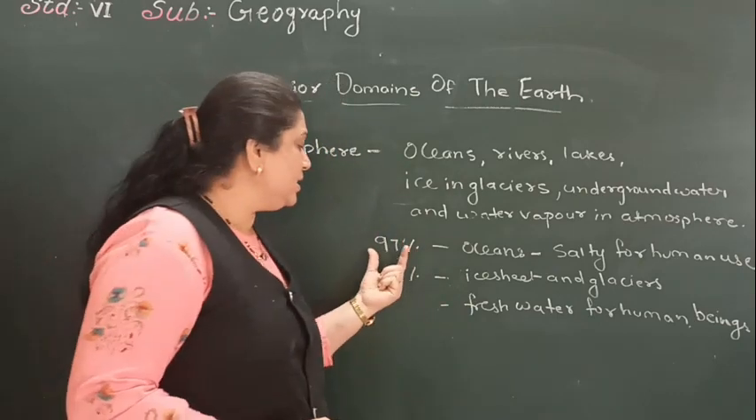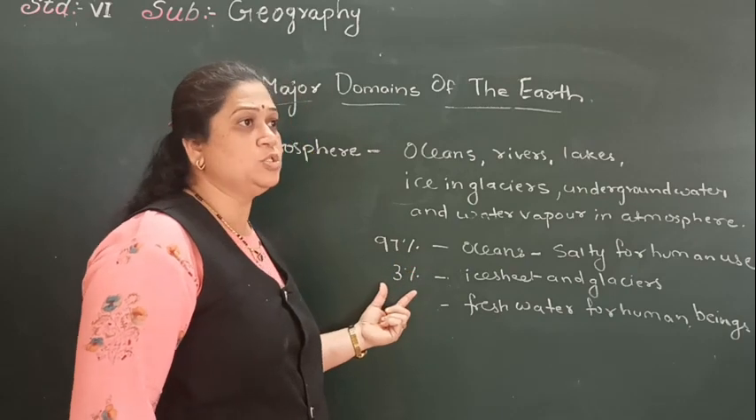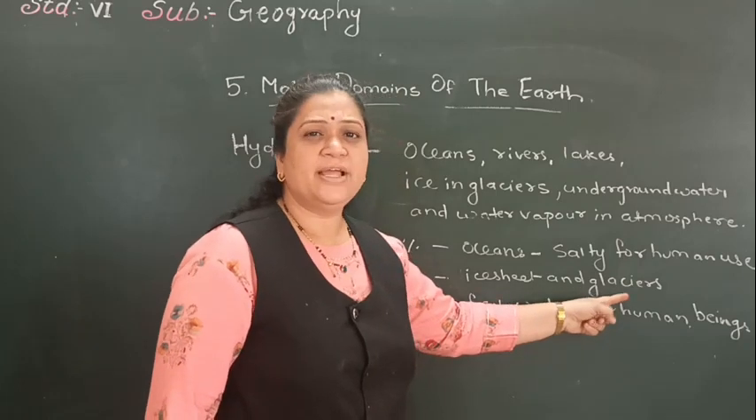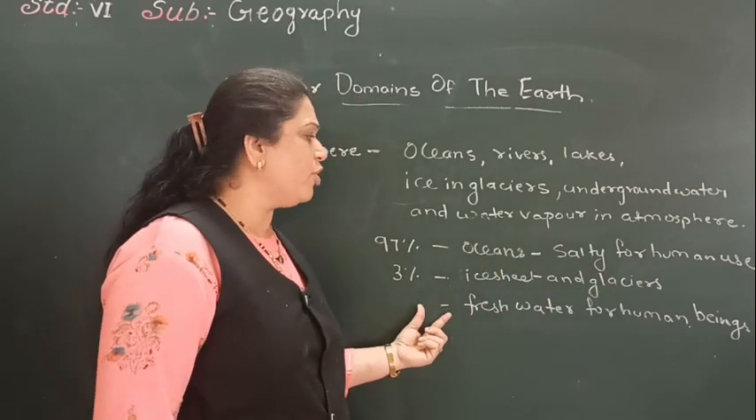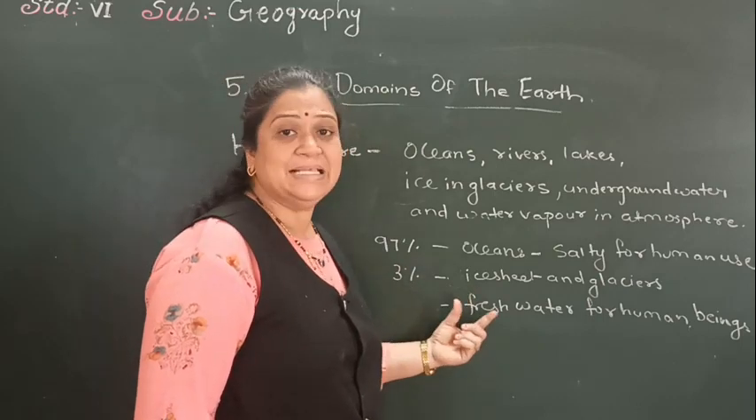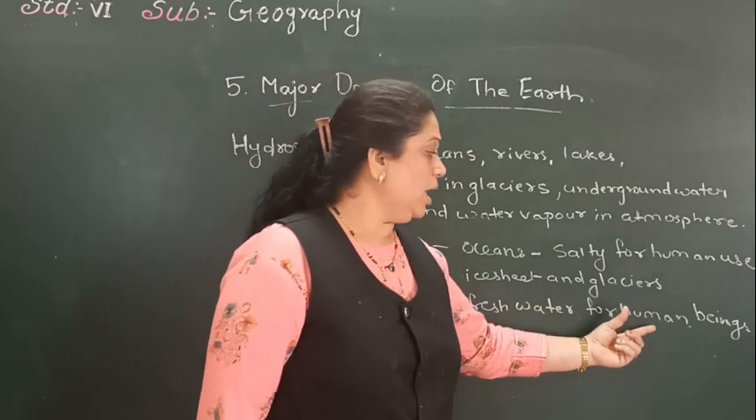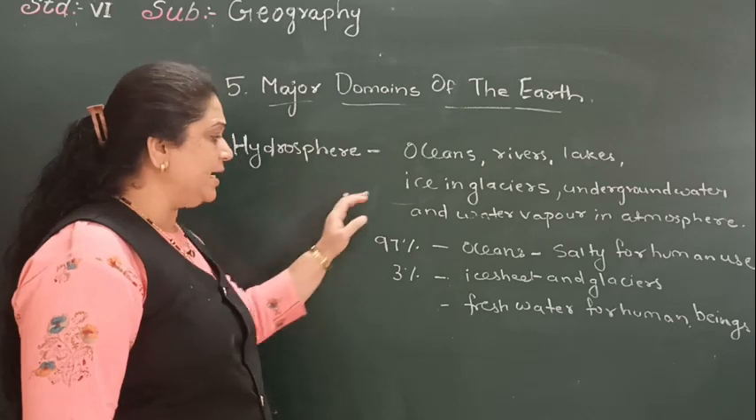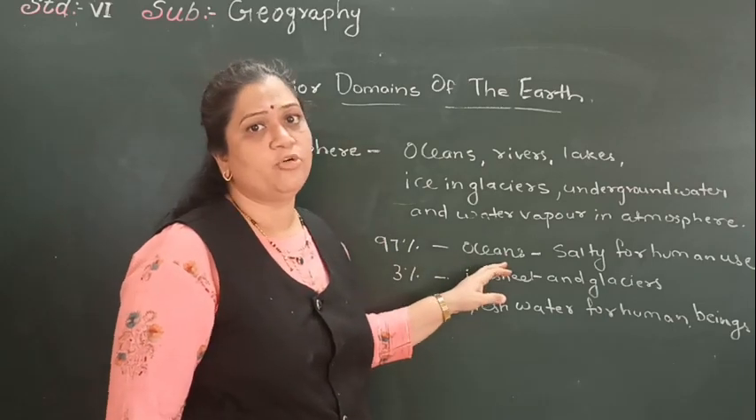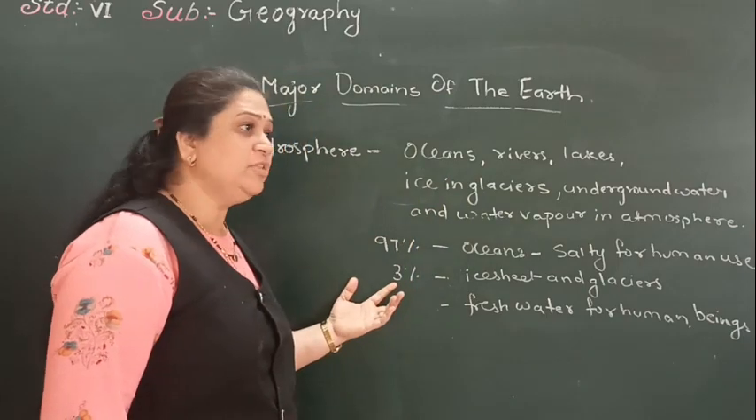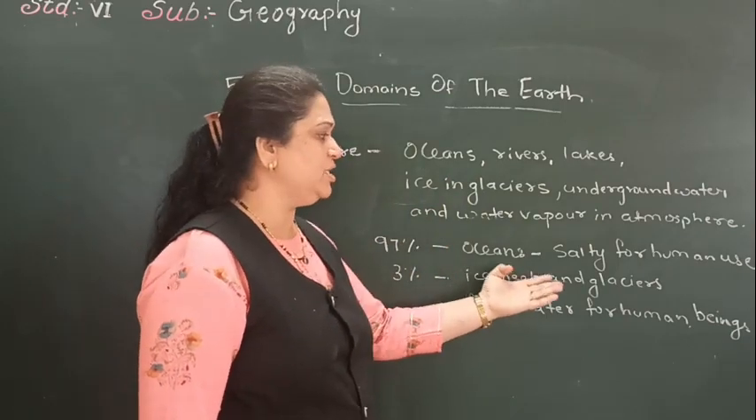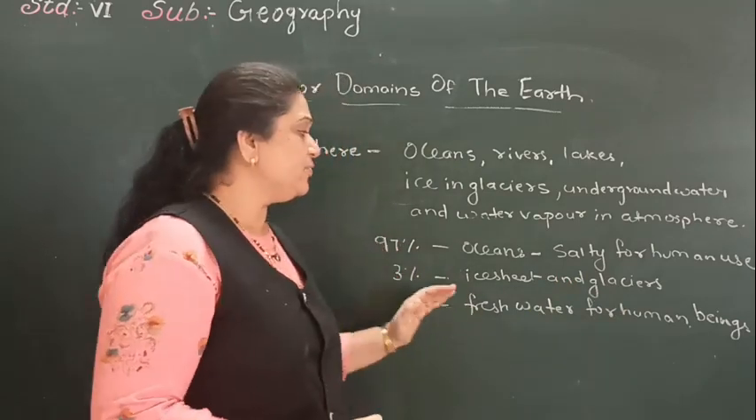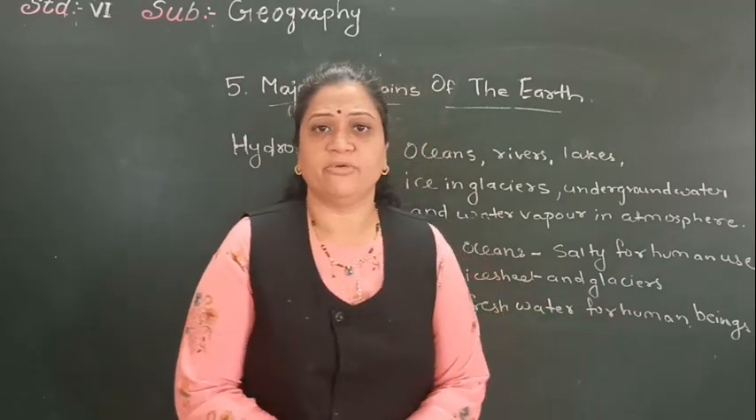And children, now in the remaining 3% of the water, also the water is in the form of ice sheets and glaciers. So children, a very small percentage of the water remains as fresh water which is for human use. So you can see that 97% of the water is in the form of ocean which is not for human use, and the 3% is in the form of ice sheets and glaciers. So how much? Only a very little percentage of the water is for human use in the form of fresh water.